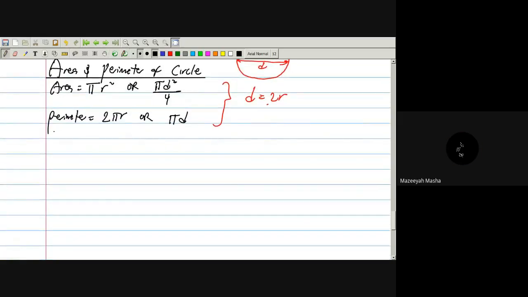Okay, so let's go. We'll first look at a question that is straightforward, then we'll look at the one that is not straightforward.